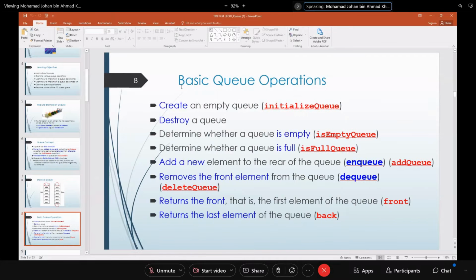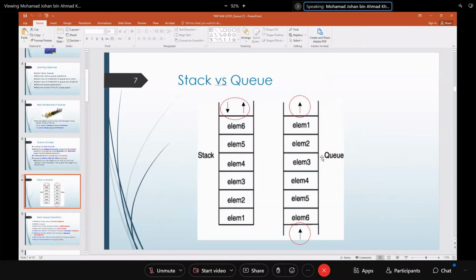So what are the basic queue operations? You initialize a queue, you destroy a queue, check whether the queue is empty or full, add data into the queue, remove data from the queue, which is called dequeue, return the front value of the queue, and return the last element of the queue. In a queue, you cannot access the one in the middle straight away. You must use the front door and the rear, enqueue and dequeue. Remember that principle.